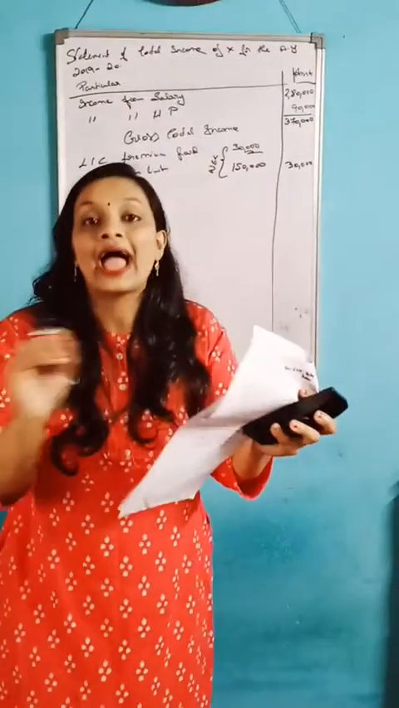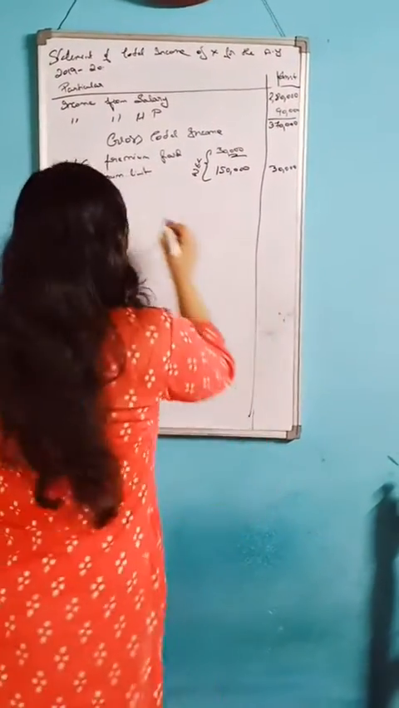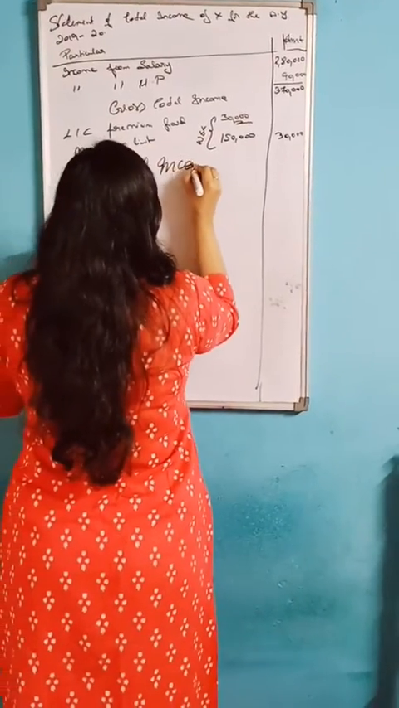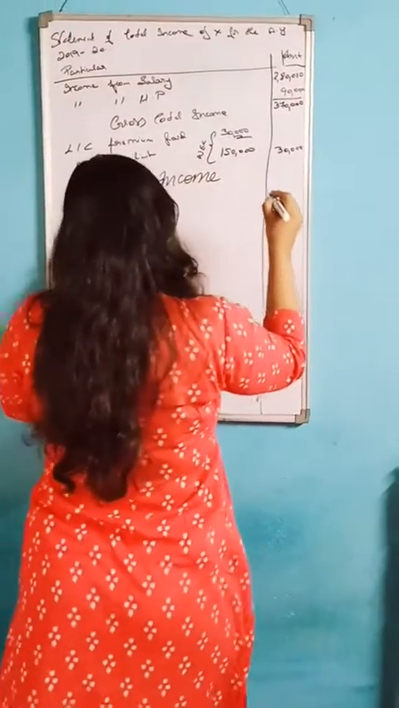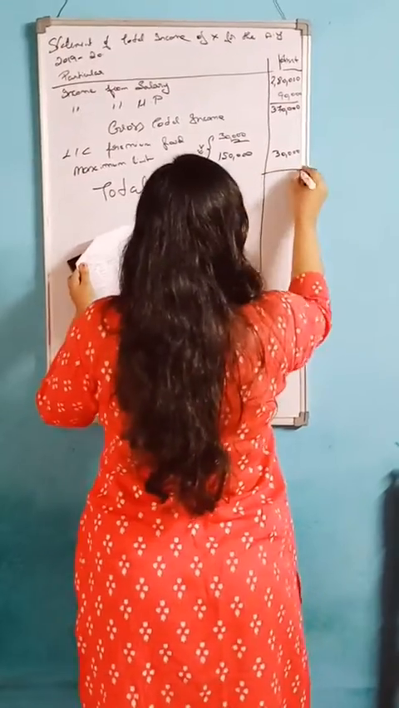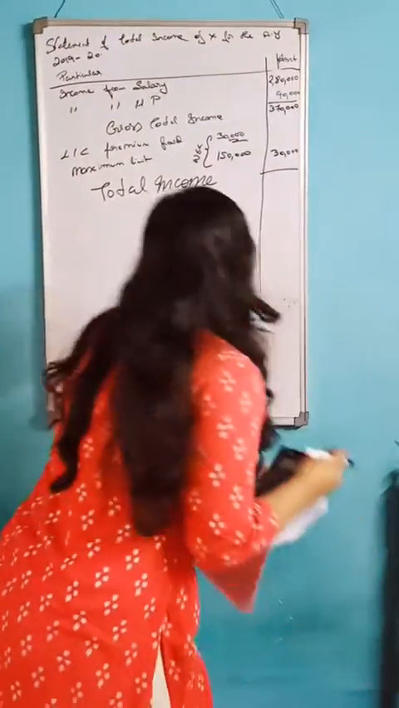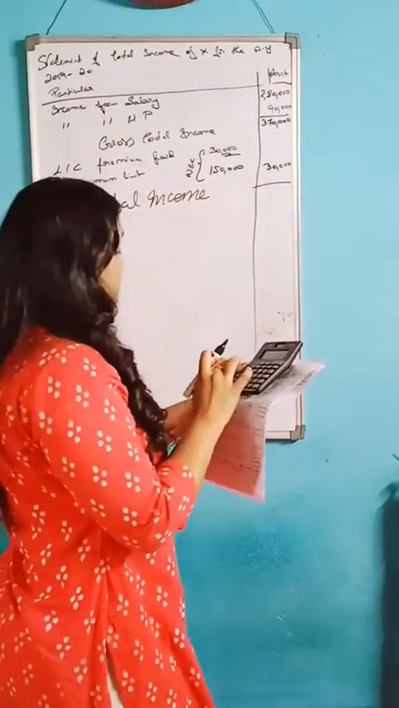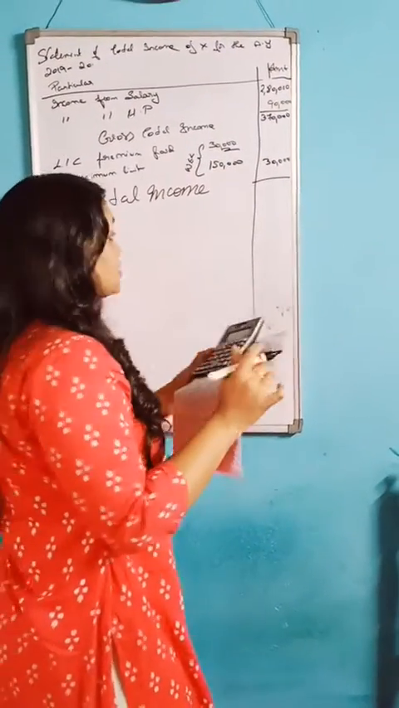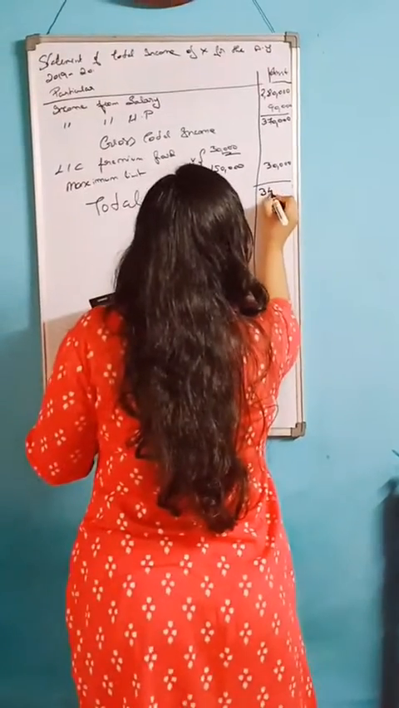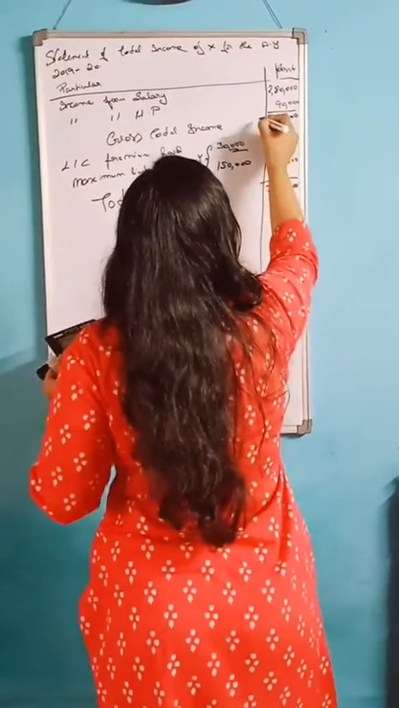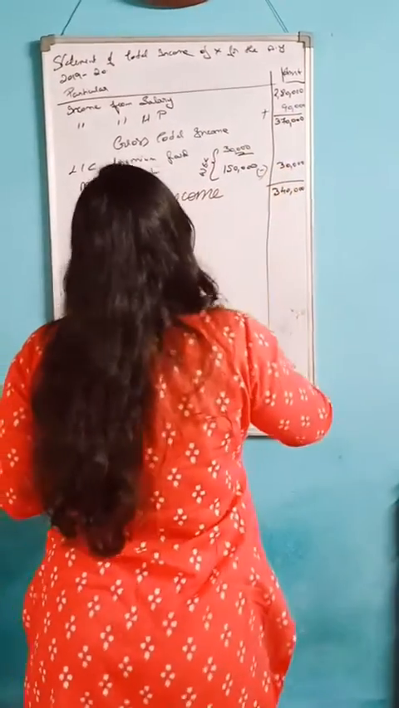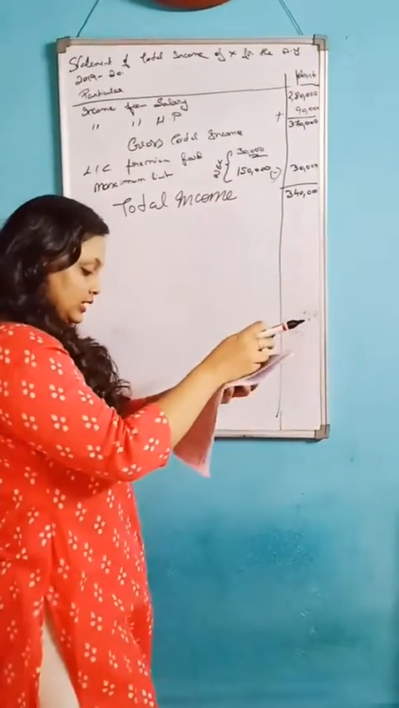Next you should find the total income. Total income is 3,70,000 minus 30,000. How much do you get? That is 3,40,000. Here you should subtract, and that time you will get the total income.